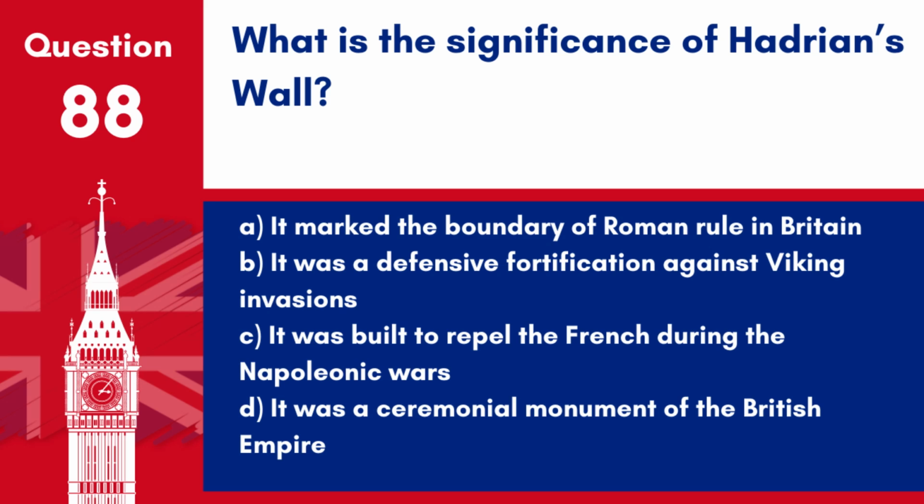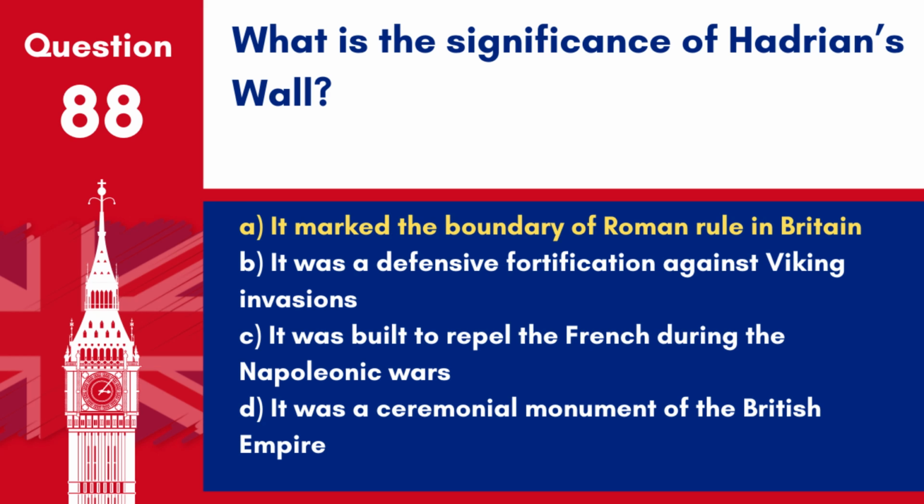Question 88. What is the significance of Hadrian's Wall? A. It marked the boundary of Roman rule in Britain. B. It was a defensive fortification against Viking invasions. C. It was built to repel the French during the Napoleonic Wars. D. It was a ceremonial monument of the British Empire.